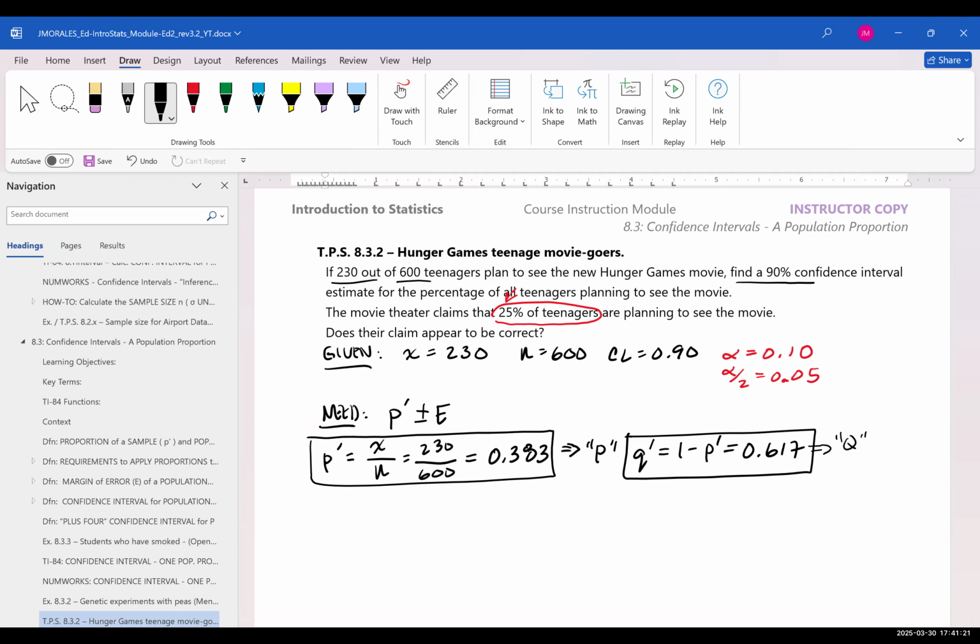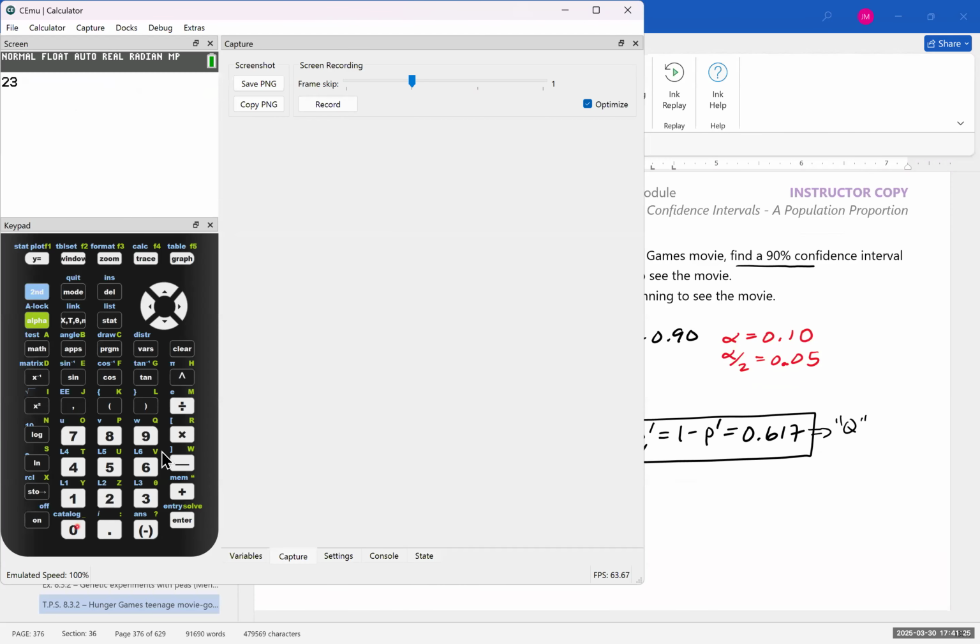That's good. Let me catch things up here on the Texas Instruments side. So we've got 230 divided by 600. And let's store that in letter P. We want to do 1 minus the answer.